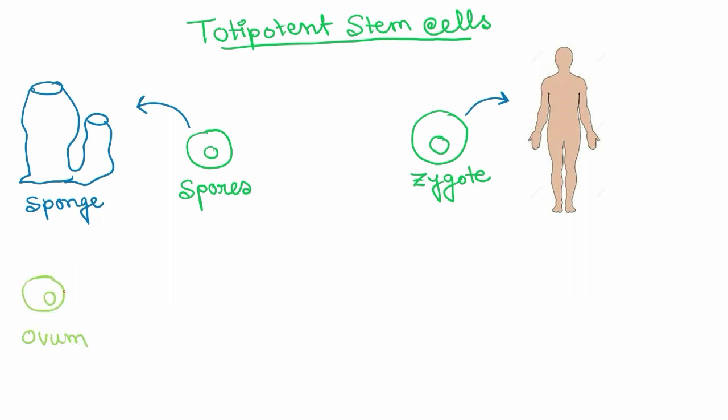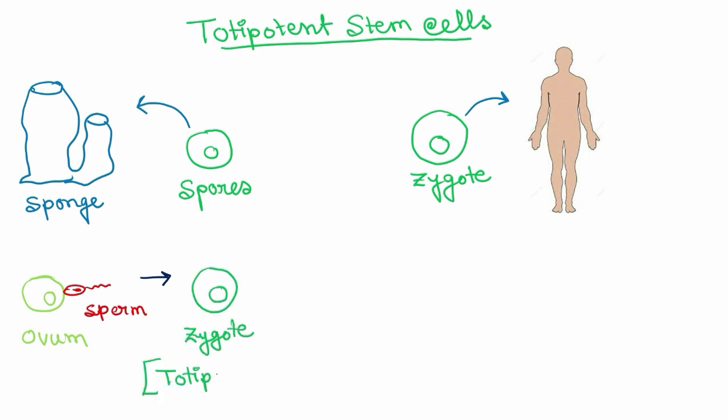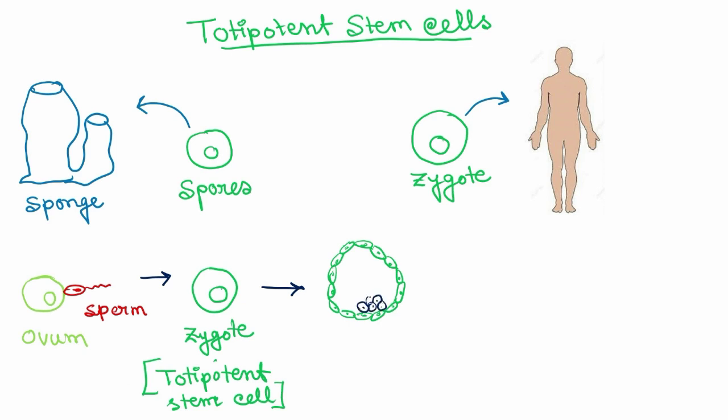So if we talk about the formation of a living human being, it starts when an ovum meets a sperm and forms a zygote, the first totipotent cell of a human. This zygote will divide and make more cells, and it will give rise to two types of cells. One type of cell that I am drawing in green will give rise to the extra embryonic membrane to protect the embryo. But this kind of cell cannot make the embryo.